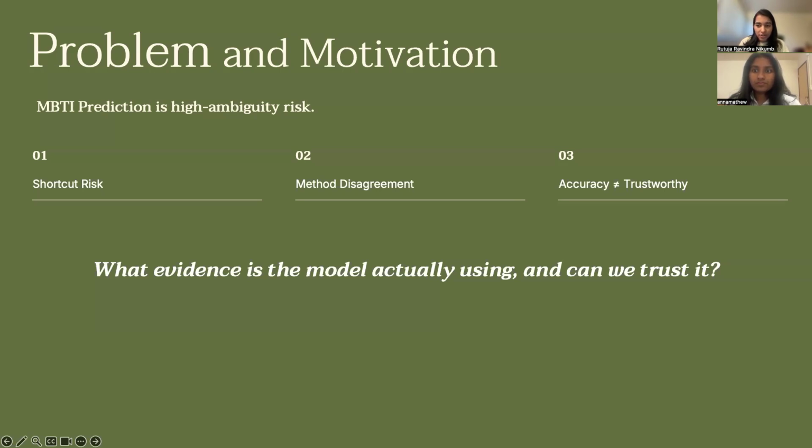First, the shortcut risk. Models can exploit MBTI type labels or community jargon that appear directly in the post. For example, if someone writes words like INTJ or talks about the personality forums, the model may use them as easy clues. Second, method disagreement. Attention, gradients, and perturbation often highlight completely different tokens, so one explanation isn't enough. And third, accuracy alone does not mean the model is trustworthy.